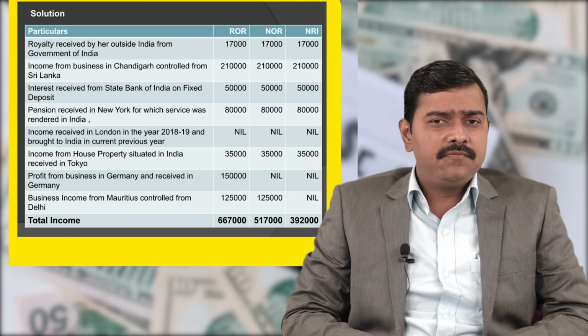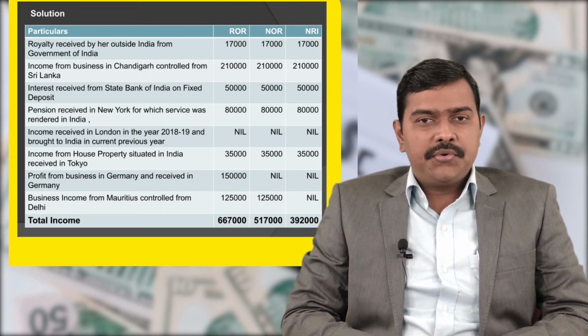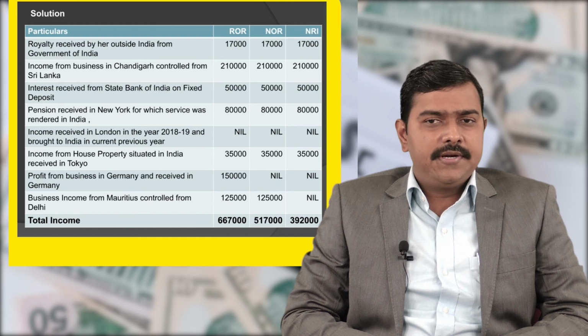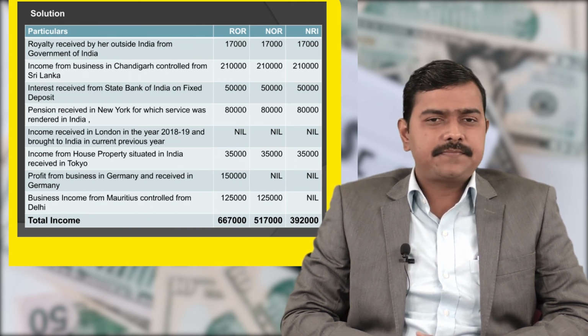Next, income from house property situated in India received in Tokyo. Income is received in Tokyo, but the house property is situated in India, so it will be regarded as Indian income. It will be taxable for ROR, it will be taxable for NOR and also for NRI.